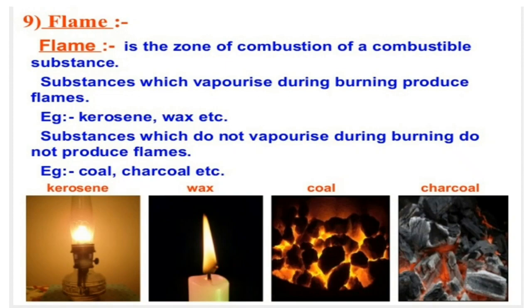The ones which vaporize, like wax or a kerosene lamp, will produce a flame, and if we keep a metallic scale in that flame, you can see the unburned particles we will be getting. So this is how we get the flame. From this we conclude that the things which vaporize on burning will produce a flame. The one which is not vaporizing is not going to produce any flame for us.